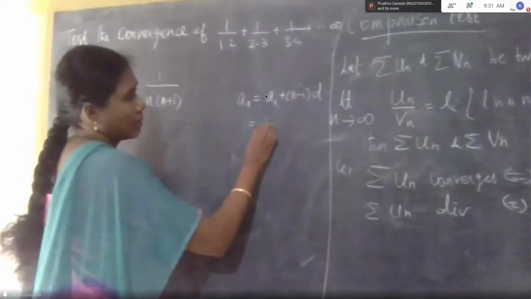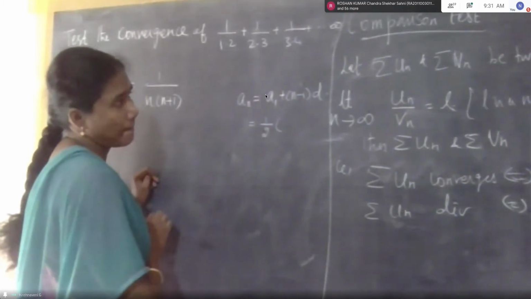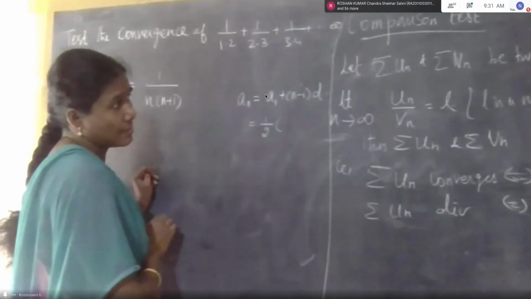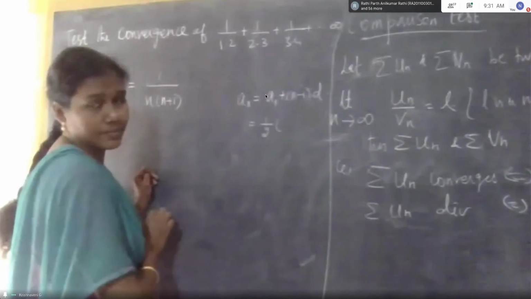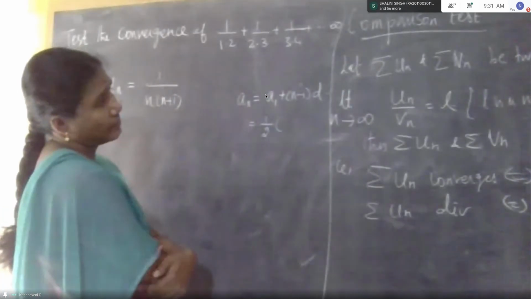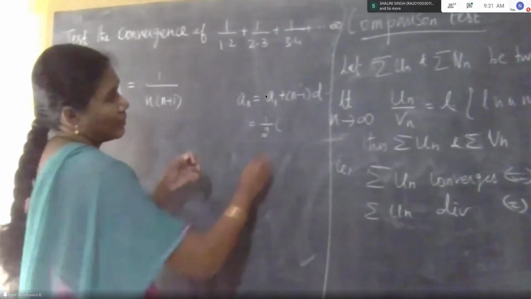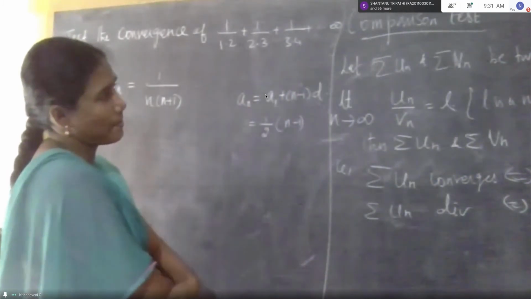Then n minus 1 into d, what is d? Difference.